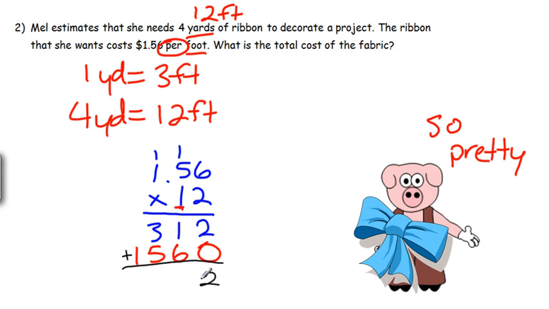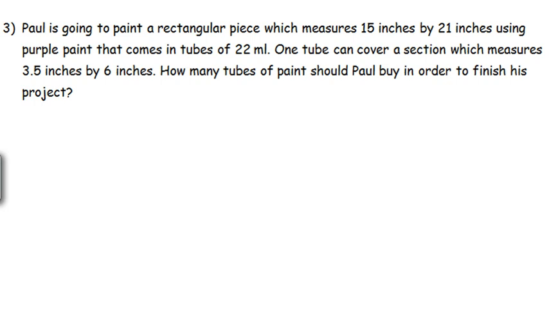We get 2, 7, 8, 1. We have 2 decimal places up top, which means we need 2 decimal places in the answer. So 18.72, that's talking about money, so that's $18.72. That is the cost to decorate our pig. Good pig. Alright. Number 3.